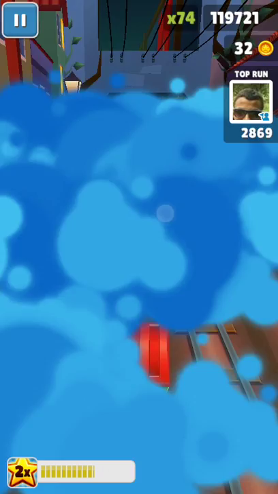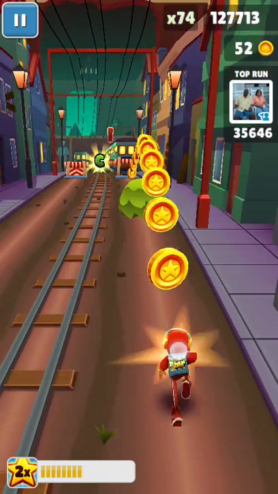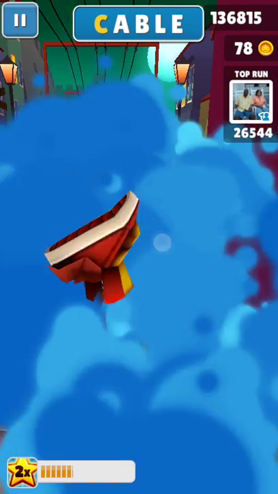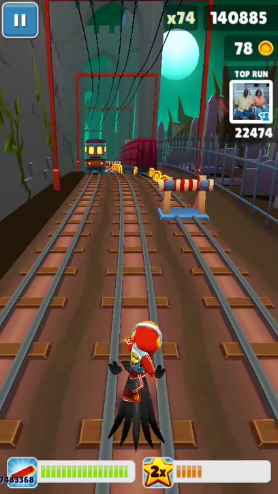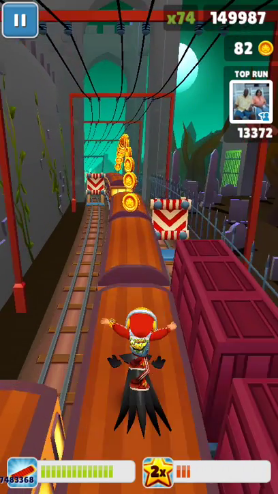Still haven't? You just press that. Bam. Because it's loading anyway. You can keep on dying if you want to keep dying. Hoverboard. Pretty cool.